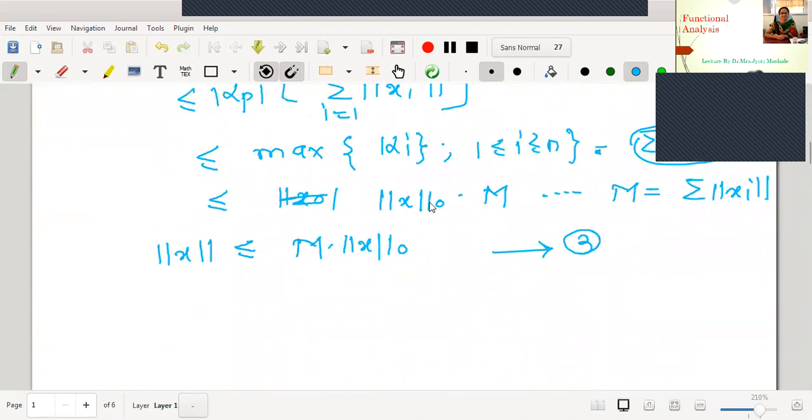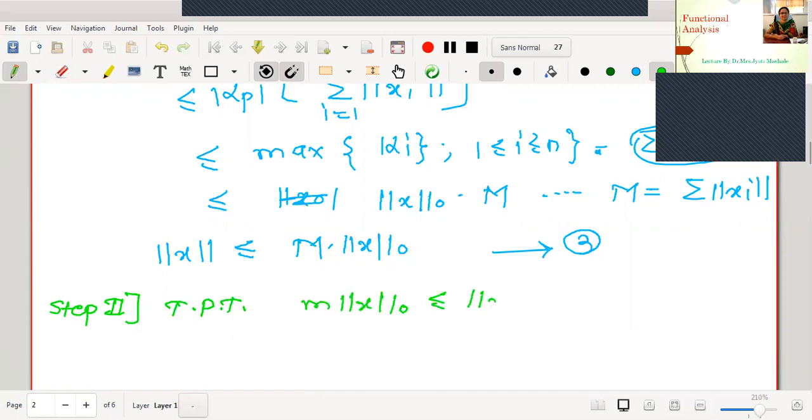Let me change the color with my pencil as well. Right, now we will move towards step number 2. What is my step 2? Step 2 is to prove that M norm 0 of x is less than or equal to norm of x. And no doubt which method are we going to use?